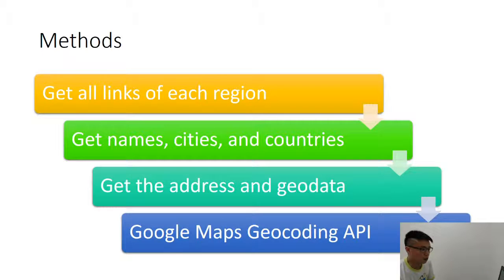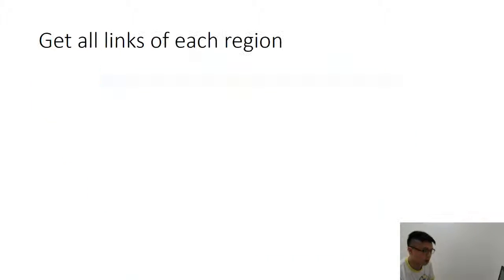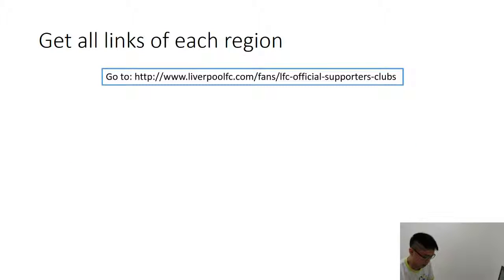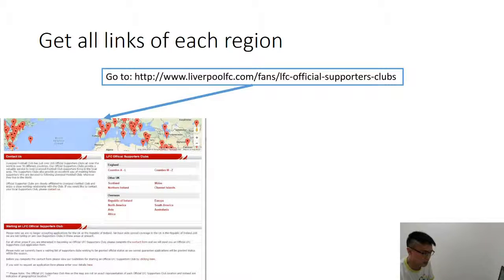So basically, I divided how to do this into four parts, as shown here. First was to get all the links of each region. If you go to this URL, my Python script starts by opening and reading this URL, which leads you to this site, and then the script reads the HTML of the link.